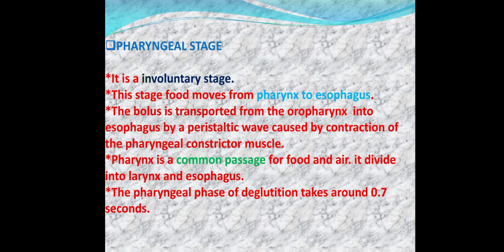Pharyngeal stage. It is the involuntary stage. In this stage, food moves from the pharynx to the esophagus. This is known as the pharyngeal stage.